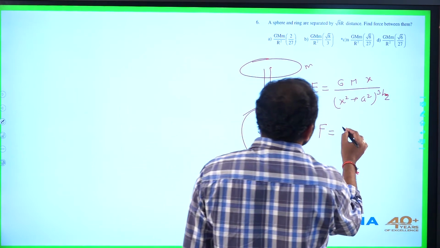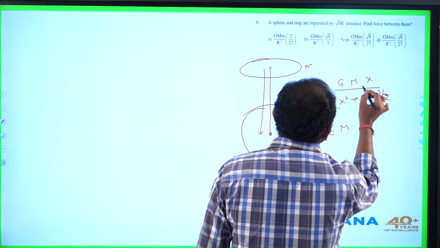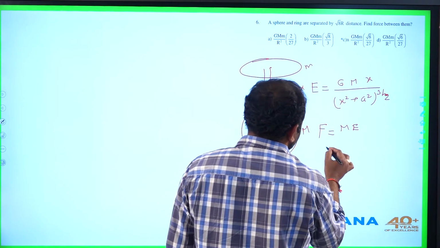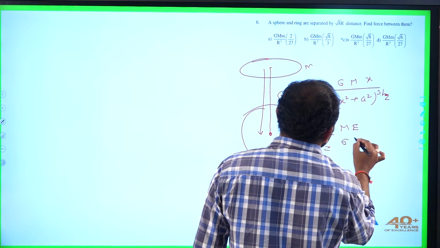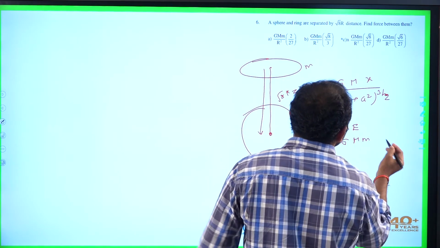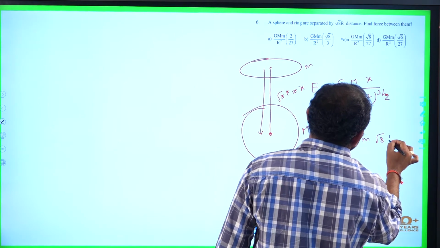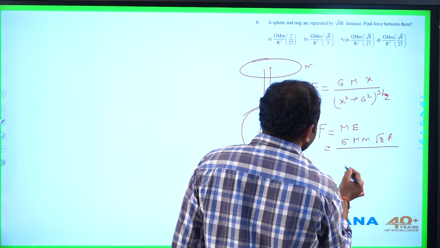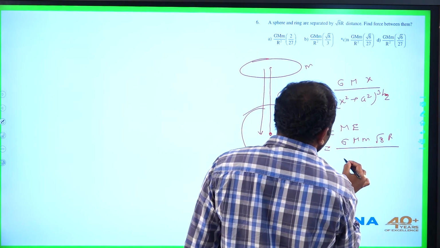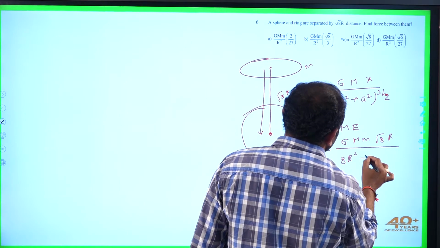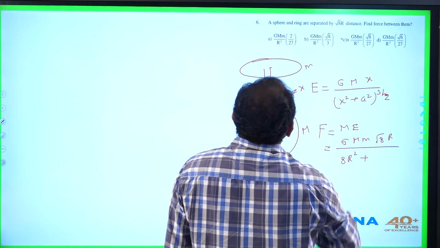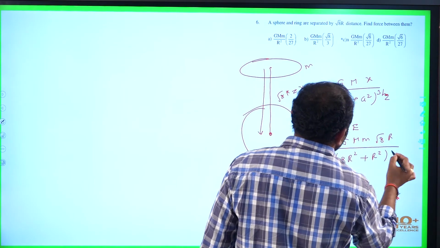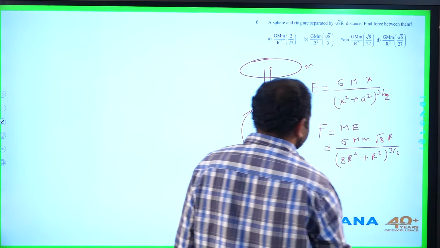the sphere due to the ring is the mass of the sphere into the field produced by the ring at the site of the sphere. So it will be G m1 m2, x is root 8 r, by (8 r square plus a, which is r itself, squared) whole power 3 by 2.